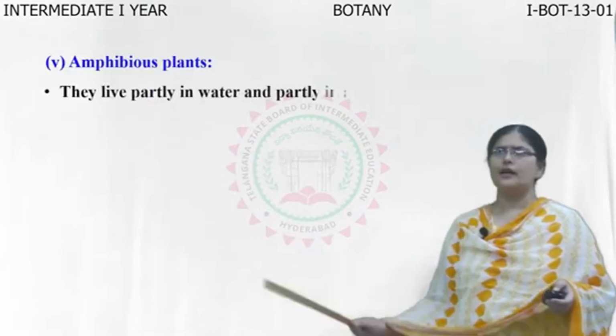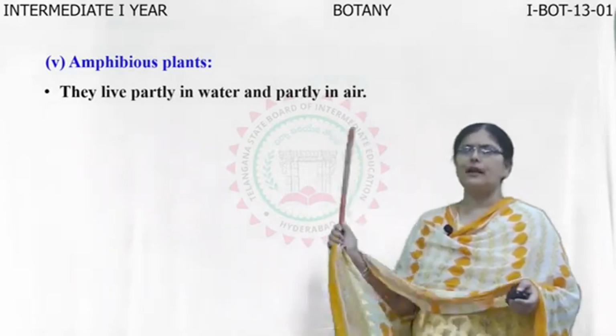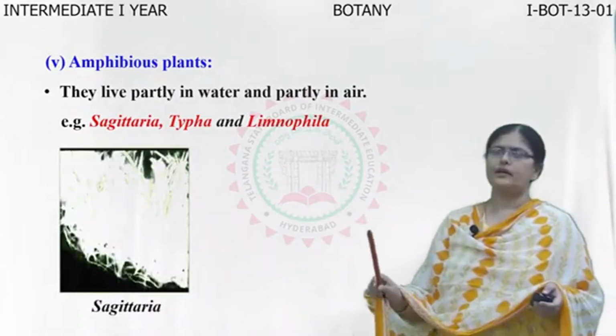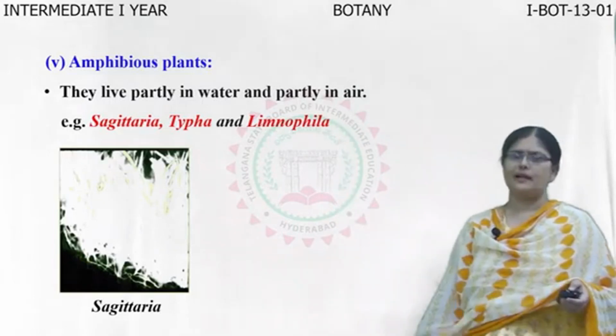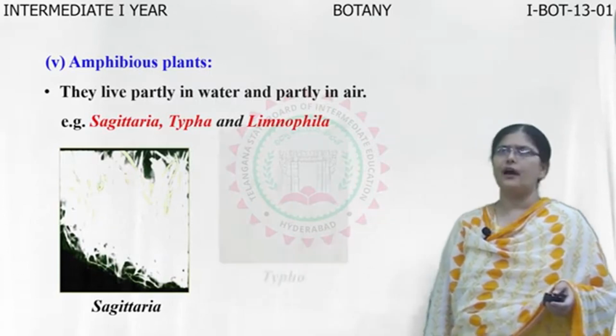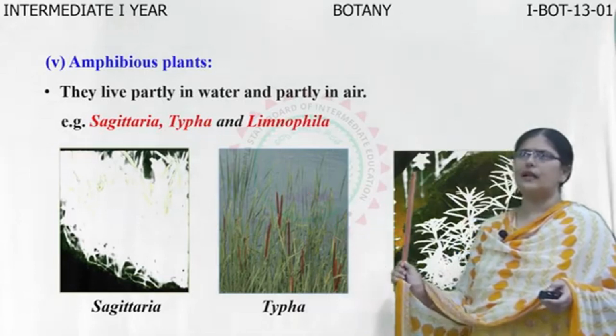And the last one is amphibious plants. Now these plants live partly in water and partly in air. That is, they are both in water as well as upon the land and therefore they are called amphibious plants. Examples of such plants are Sagittaria, Typha and Limnophila. You can see the pictures of all these three amphibious plants.